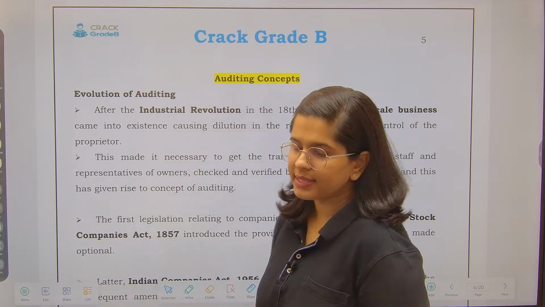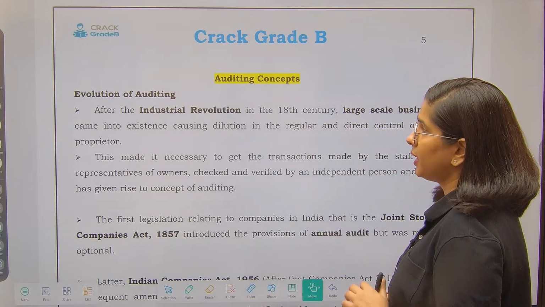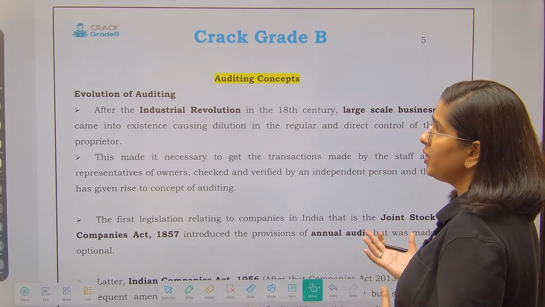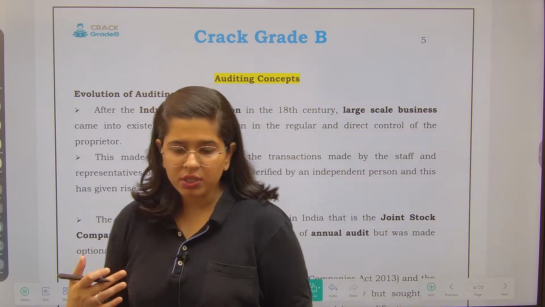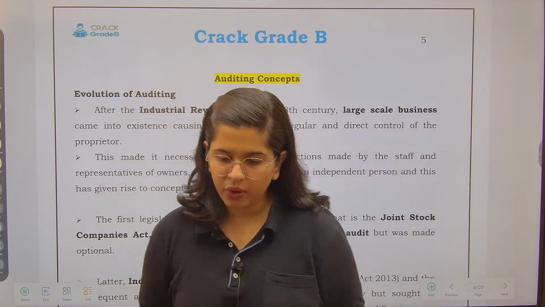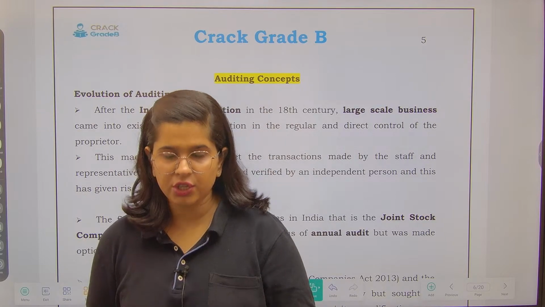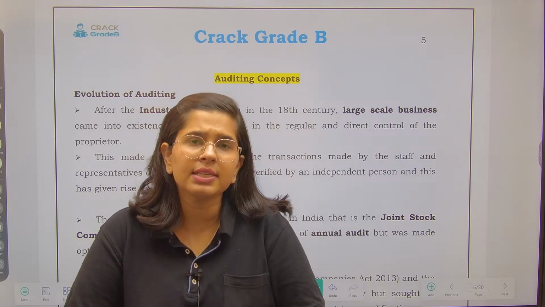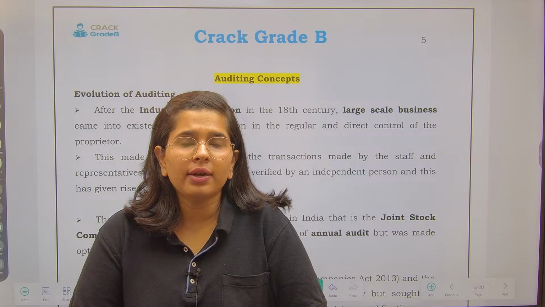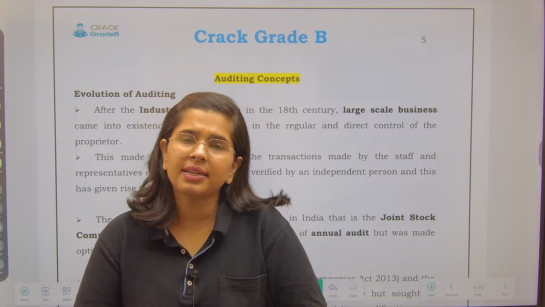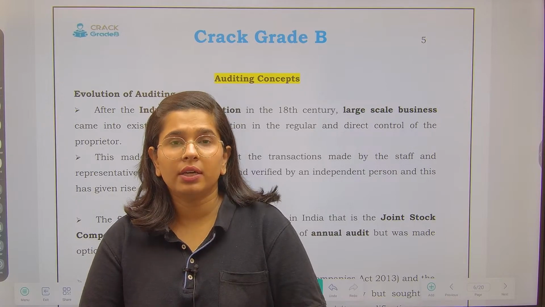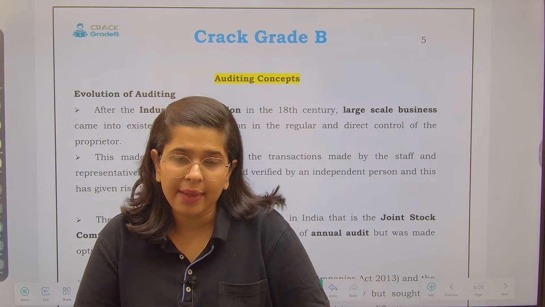So first of all, let's start with the concept of auditing, how the evolution has happened. So understand, earlier there were no such big enterprises, right? People were able to manage their organizations on their own because they were the single proprietor. So they did not have such a large amount of burden. But as the industrial revolution came, new kinds of industries came, fine.